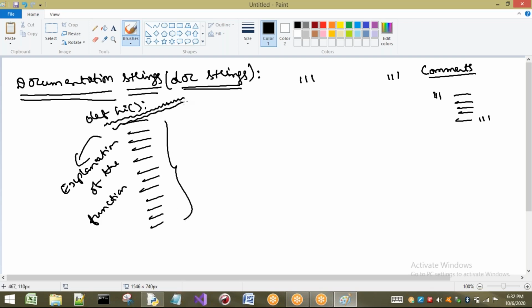Just by seeing this, you can understand what the function is. Later, it is easy to understand the code. If you don't know what the function is for, you cannot understand the code easily. So whenever you write any function, it is recommended to write doc strings.